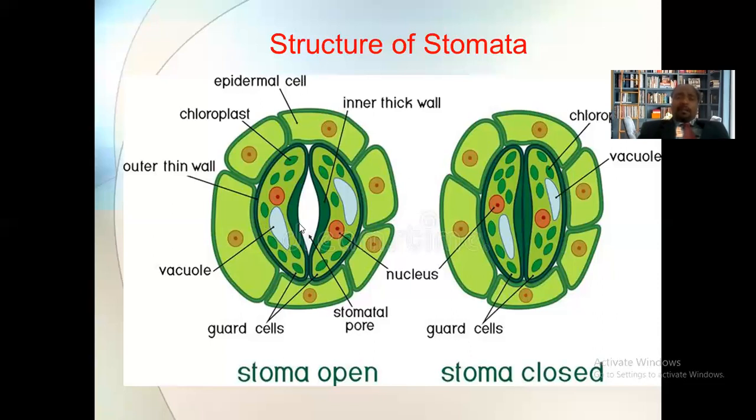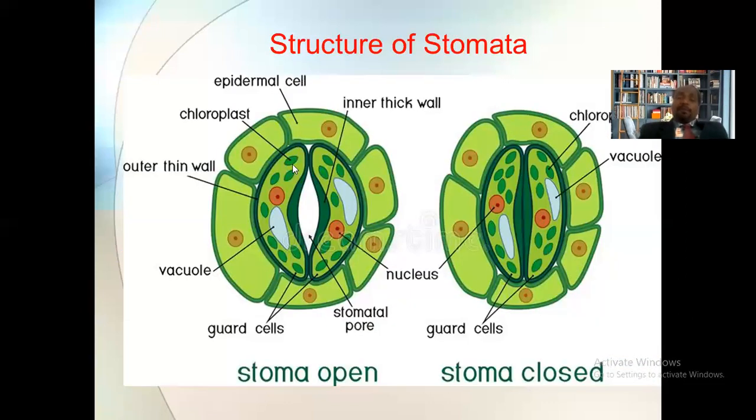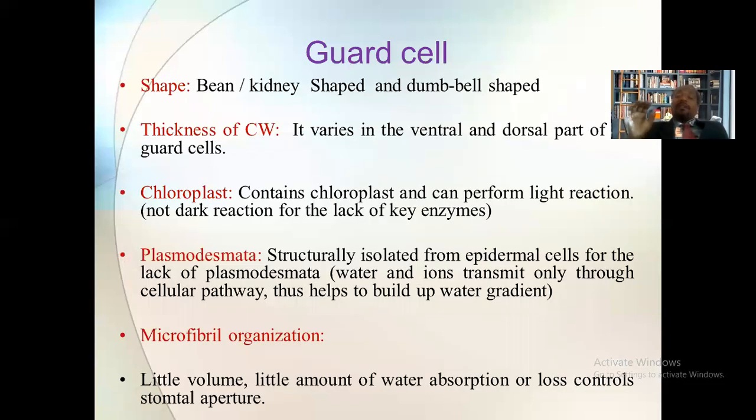First, the shape. The guard cells are kidney shaped or bean shaped. You can see here the kidney shaped, bean shaped guard cells. In dicots these are kidney shaped or bean shaped, but in monocotyledon plants the guard cells are dumbbell shaped. The dumbbell shaped guard cells are found in monocot plants.